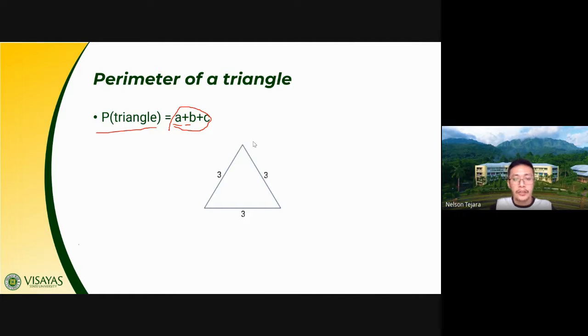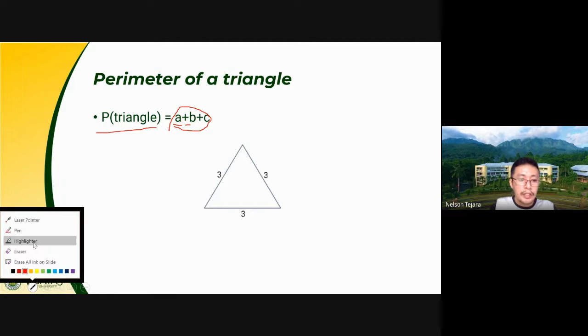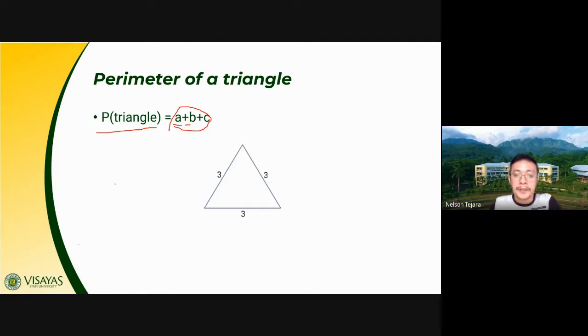No, there's no unit of measure used. It means that each side of this triangle measures 3 units. So when you are asked what the perimeter of this triangle is, you should say that the perimeter is 9 units. That should give you the correct answer.